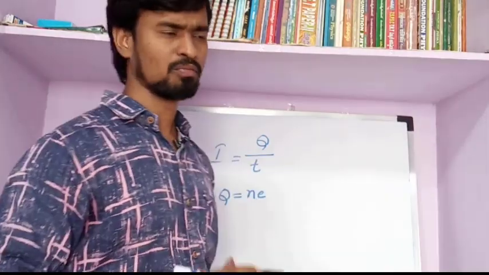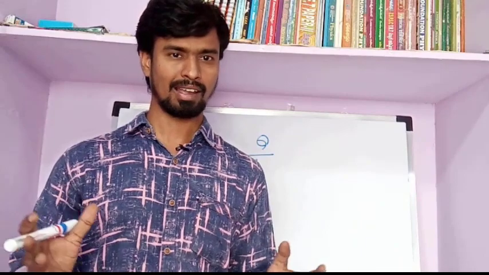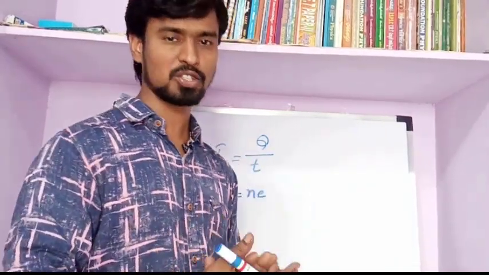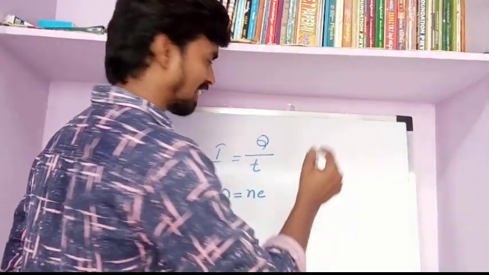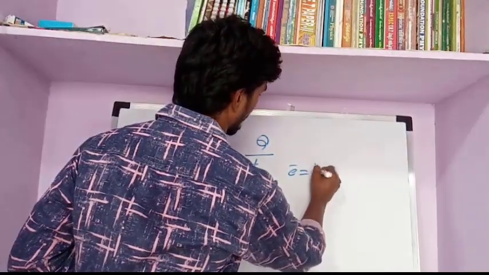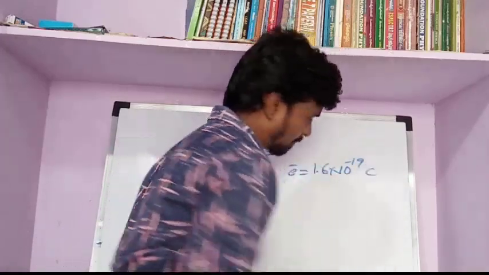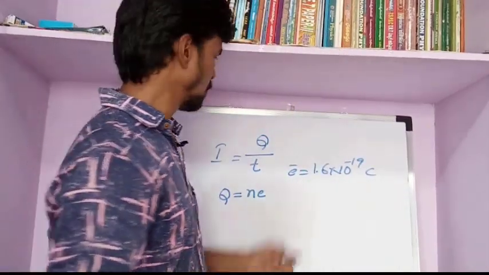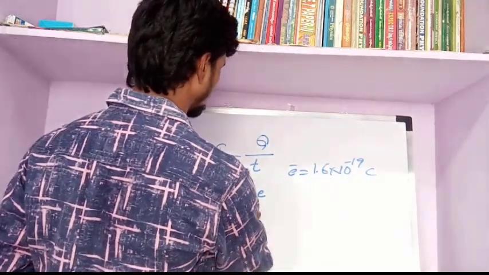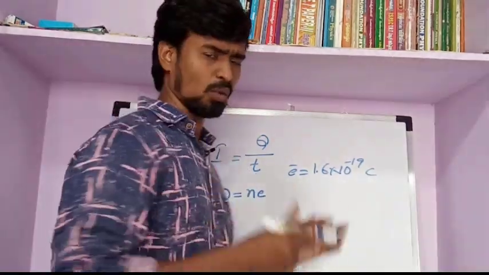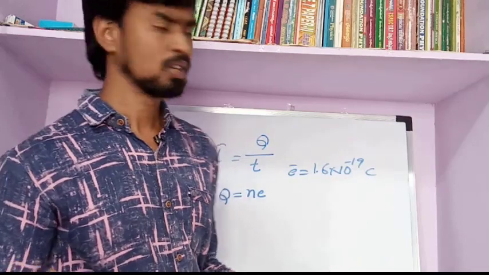For example, we have a thousand charges, and we know the charge of the electron is 1.6 into 10 power minus 19 coulomb. So if we have 1000 charges, 1000 into this value gives the answer.